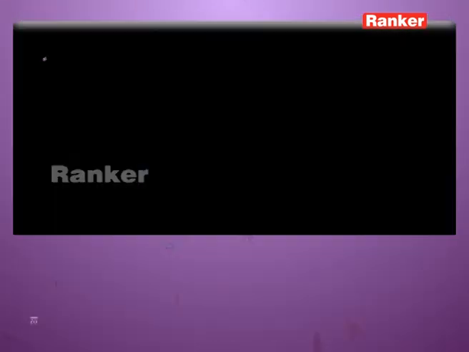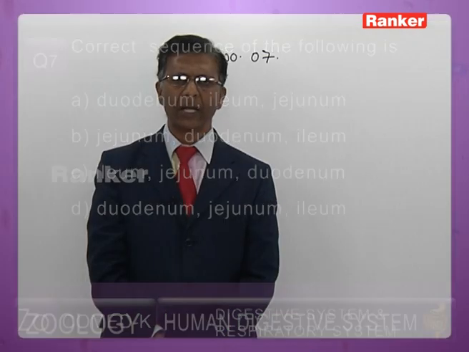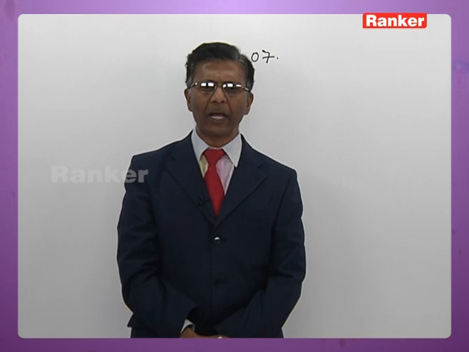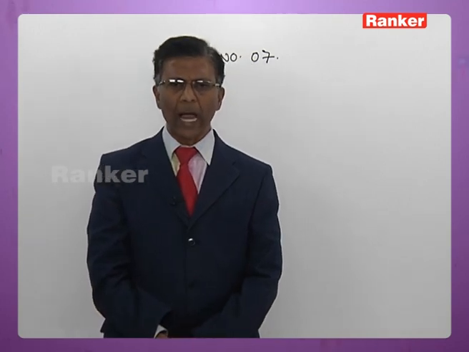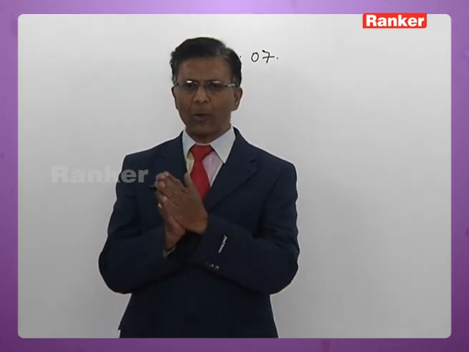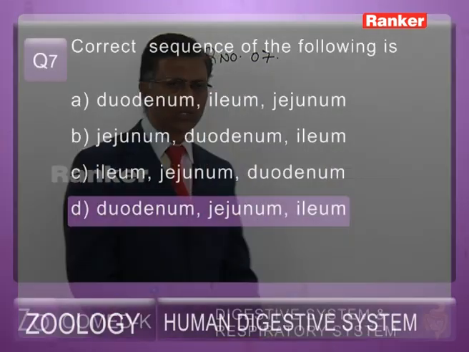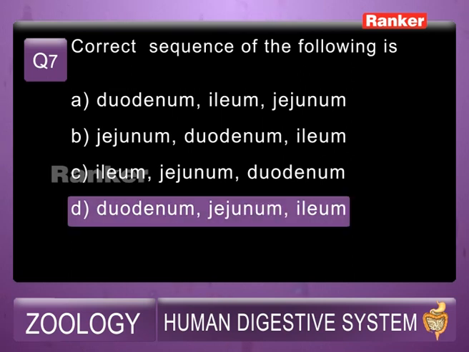I'll read out the 7th question for you. The correct sequence of the following is, that is, he is asking the sequence of various parts in the small intestine of human being. A. Duodenum, ileum, jejunum. B. Jejunum, duodenum, ileum. C. Ileum, jejunum, duodenum. D. Duodenum, jejunum, ileum. Dear students, small intestine in the human body is divided into duodenum, jejunum and ileum. The correct sequence is, first there is duodenum, it is followed by jejunum, jejunum is followed by ileum. So the answer for 7th question is D.